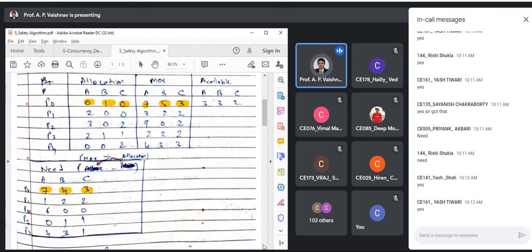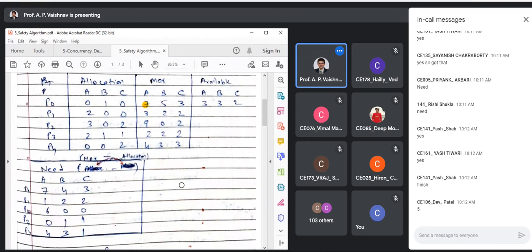What do I need to do next? Tell me. What is the next step? Once need is calculated, I need to declare 2 vectors, work and finish. Okay? Finish will have all values as false. How many entries will it have? 5 entries. There are 5 processes, remember, P0 to P4. So there will be 5 entries. Now, work will be equal to what?